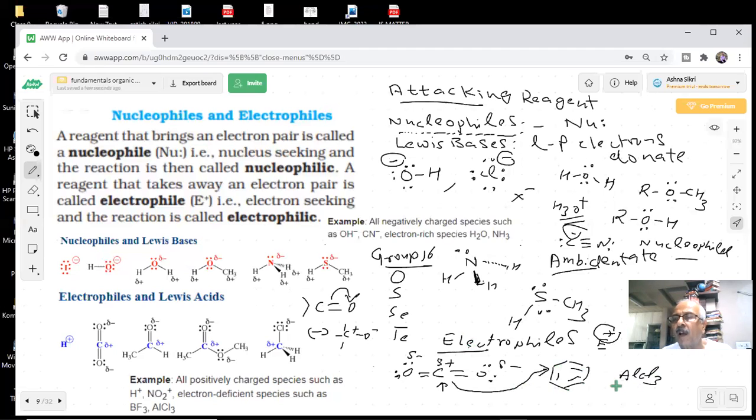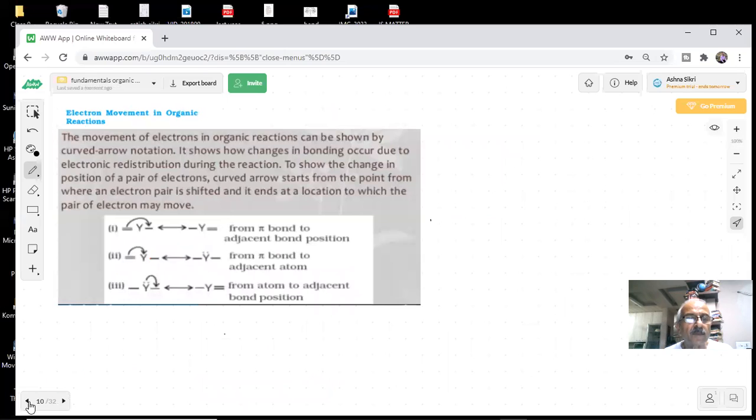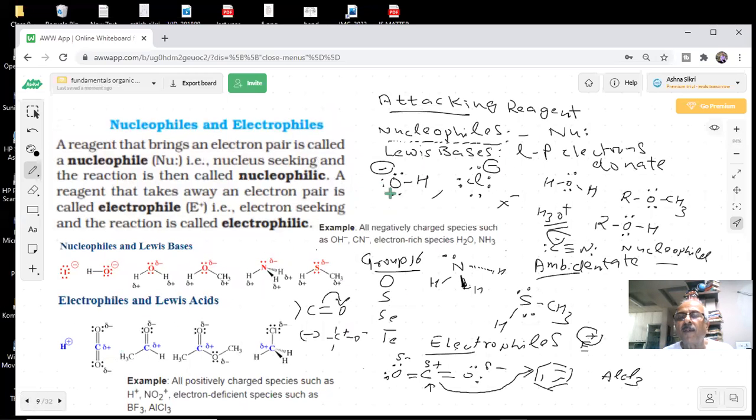Because in AlCl3, Al will have a positive charge because it will be electron deficient. Did we show any positive charge on AlCl3? But sir, it will be electron deficient because Al should have 8 electrons, but after bonding it has only 6.